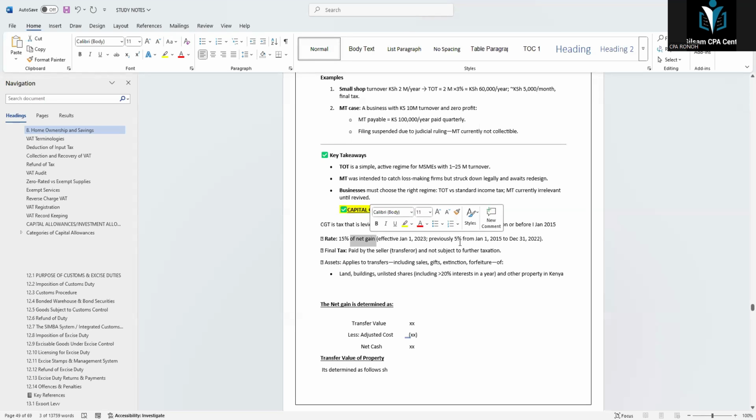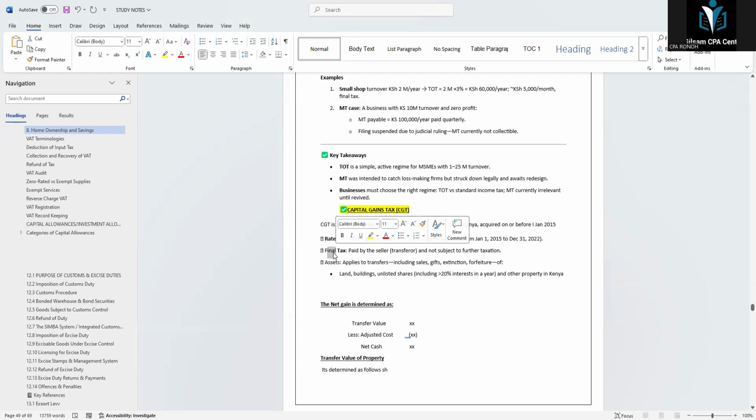You need to know the comparison, because that will apply on the practical side. Maybe you get a client complaining about the tax, but it relates to a previous period. Then you have to apply the tax rate which was prevailing then. But if someone is selling land today, the current rate will be 15%.